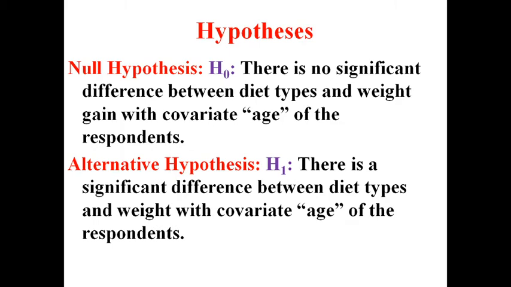Now on the basis of these 2 objectives, we have formulated our hypotheses. Our null hypothesis H0 is there is no significant difference between diet types and weight gain with covariate age of the respondents. So what we are saying is, if we are controlling age, then there is no significant difference between diet types and weight gain of the respondents. And the alternative hypothesis H1: there is a significant difference between diet types and weight gain with covariate age of the respondents. Here we are saying that if we are controlling age, then our control variable is age, then there is a significant difference between the diet types and weight gain of the respondents.